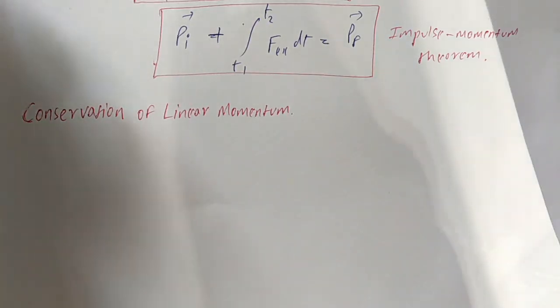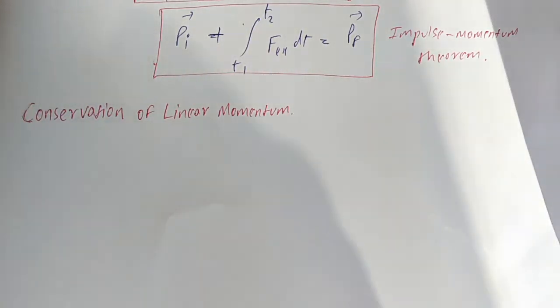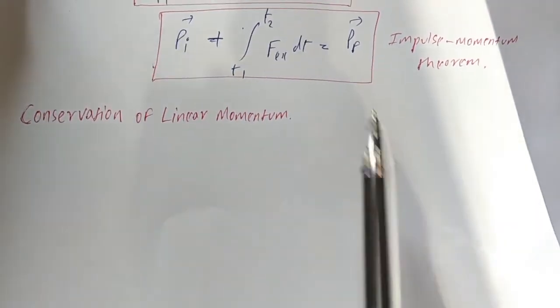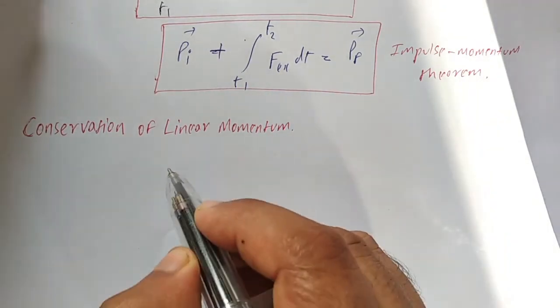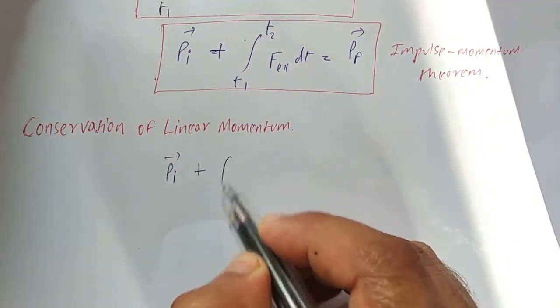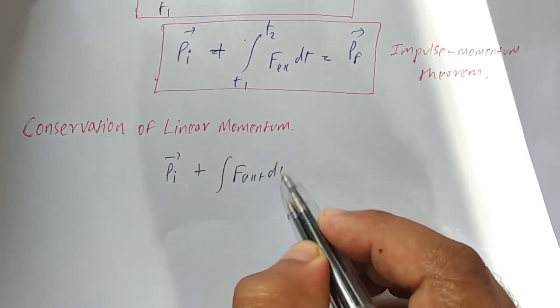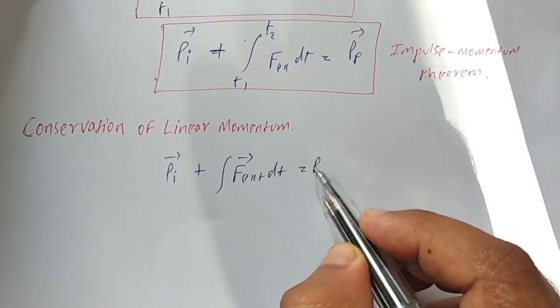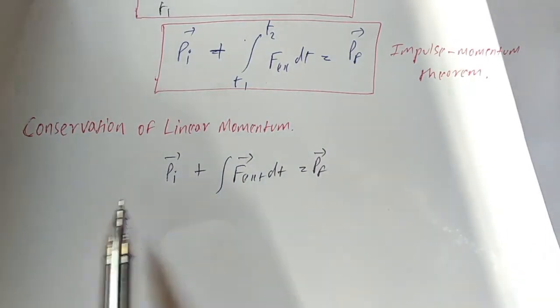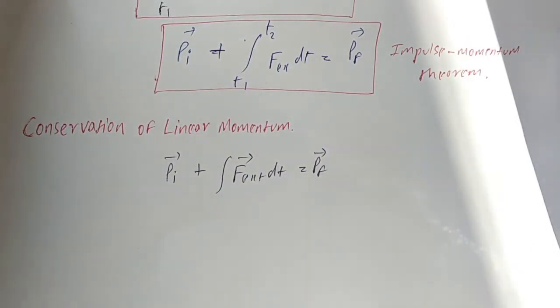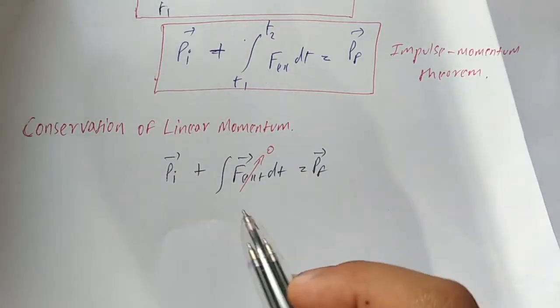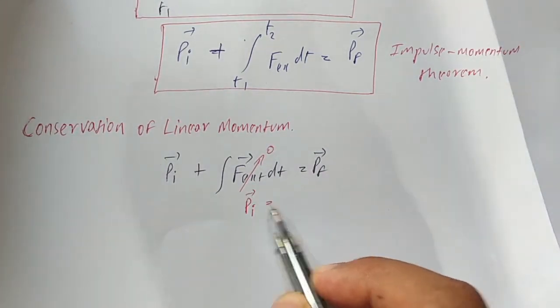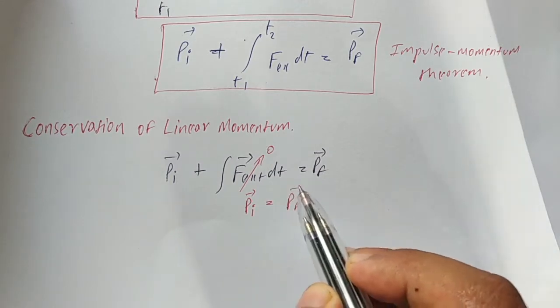Today I will be discussing the conservation of linear momentum. In the last class we discussed the impulse momentum theorem. First we are going to take that equation of the impulse momentum theorem. In this equation you can see clearly that if there is no external force acting on the system, that is, if this is zero, in that situation the initial momentum of the system is equal to the final momentum of the system.